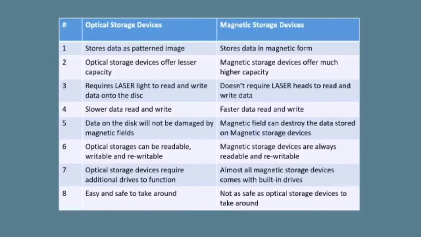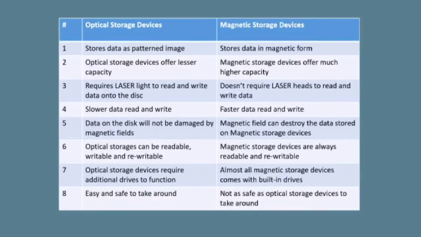These are the differences between optical storage devices and magnetic storage devices. Optical stores data as a patterned image, magnetic stores data in magnetic form. Optical storage devices offer lesser capacity, whereas magnetic storage devices offer much higher capacity. Optical requires laser light to read and write data onto the disc. Magnetic doesn't require laser heads to read and write data. In optical, data read and write is slower, whereas in magnetic, it is faster.